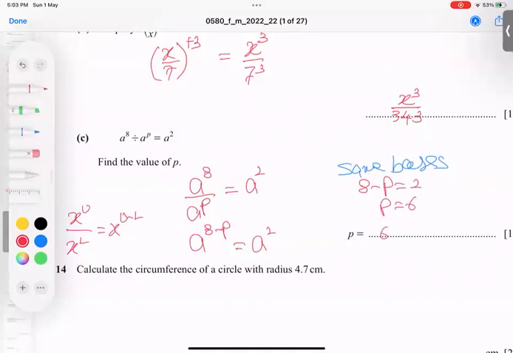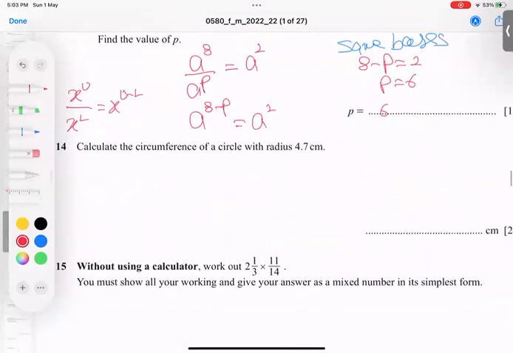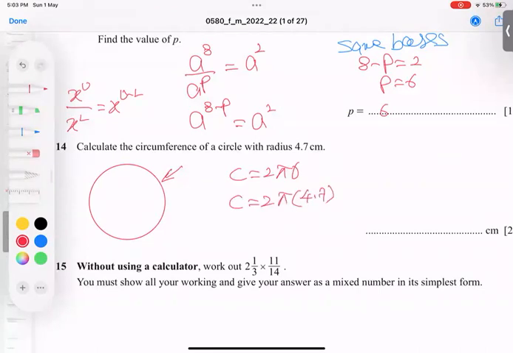Alhamdulillah Rabbil Alameen. Let's talk about the next question, 14 numbers. Calculate the circumference of a circle. The circumference, as all of you know, is the outer edge. The formula is 2 pi r; some teachers and books explain it as pi d also. 2 pi r, where r is 4.7. So simply type in the calculator 2 times pi times 4.7, which gives us